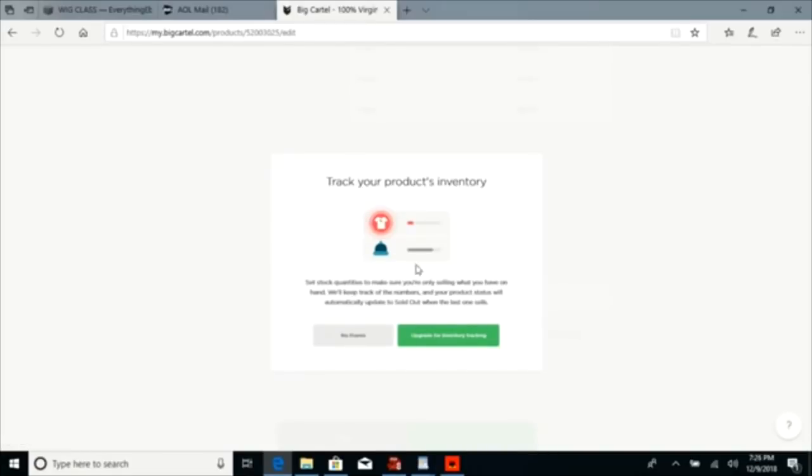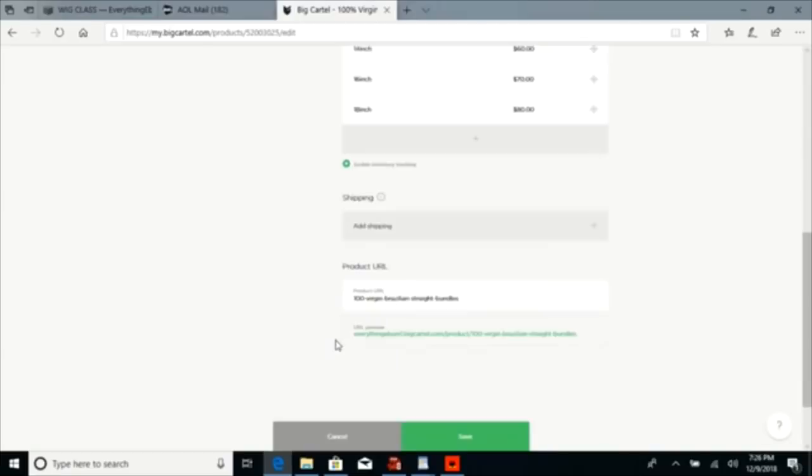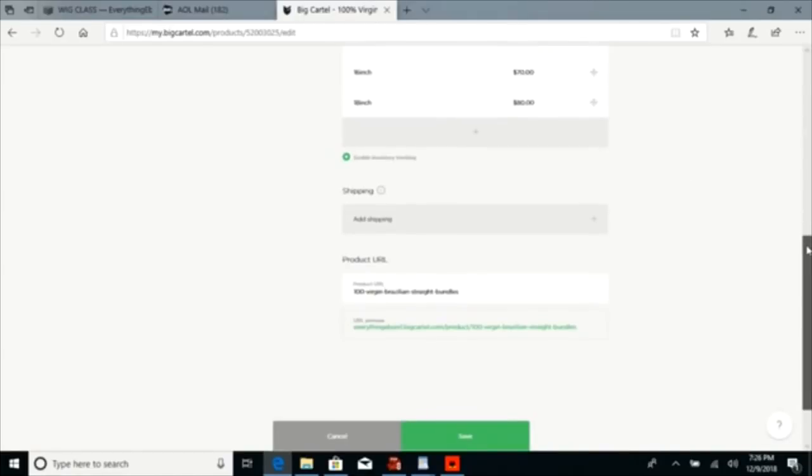Yes. So if you want to set an amount for how many of each item you have in inventory, to track your inventory and then automatically change the status of your product to sold out, you would have to upgrade at least to the $10 option per month. But for this example, we're just strictly doing the free option.